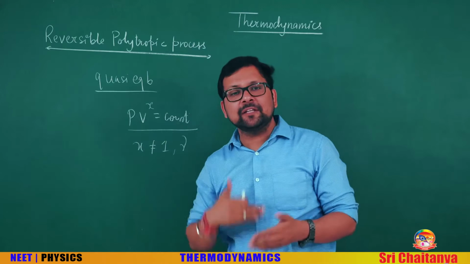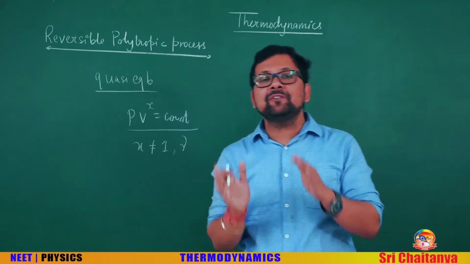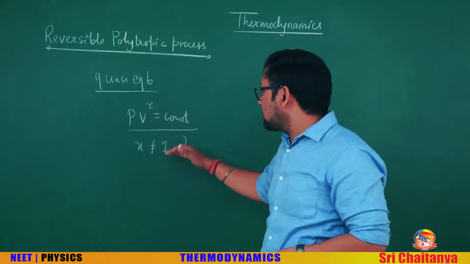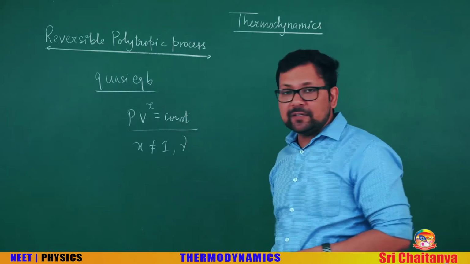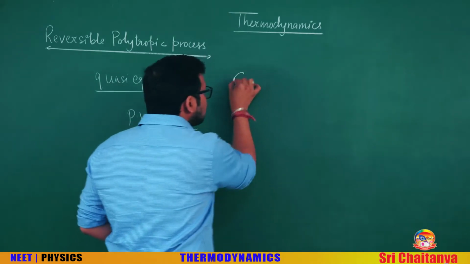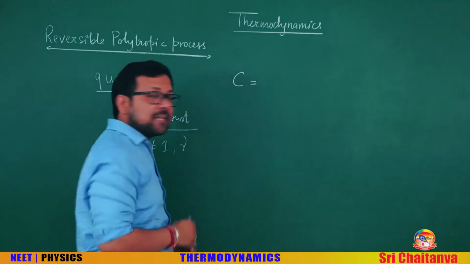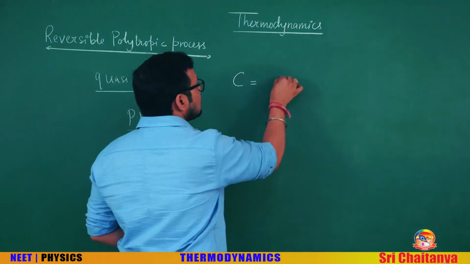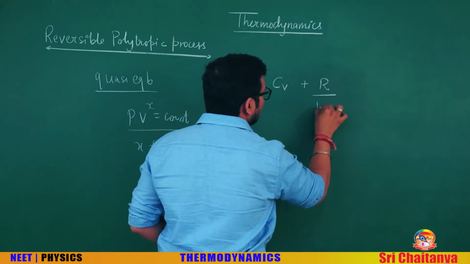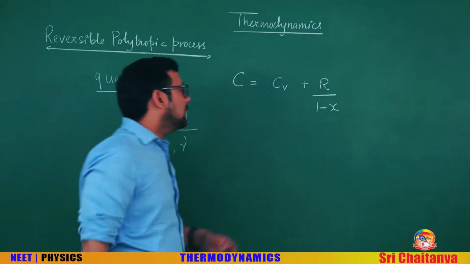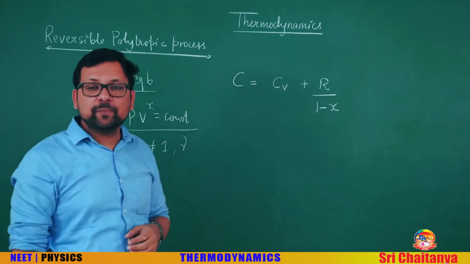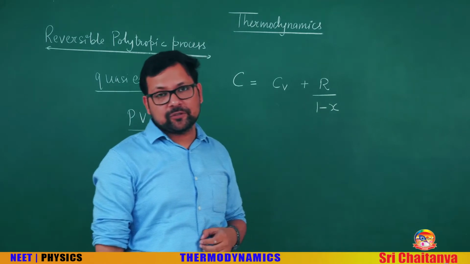If it is 1 or gamma, the process is still correct, but it falls into the category of direct processes. So in a polytropic process, PV^X equal to constant is the standard equation, and the molar specific heat C for such processes is Cv plus R upon 1 minus X. You put the value of X here and you get the molar specific heat for the polytropic process.